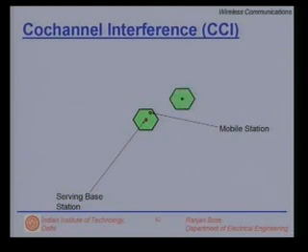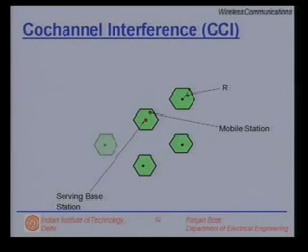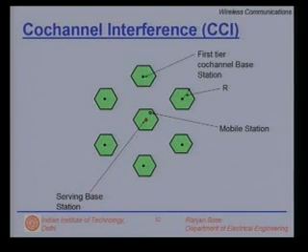The first co-channel cell is clearly located at a distance from the original cell, and there are not just one co-channel cells, but there should be several co-channel cells of radius r. So, let us put the second cell, the third, the fourth, the fifth and the sixth. Because of the hexagonal structure, there will be 6 co-channel cells in the first tier.